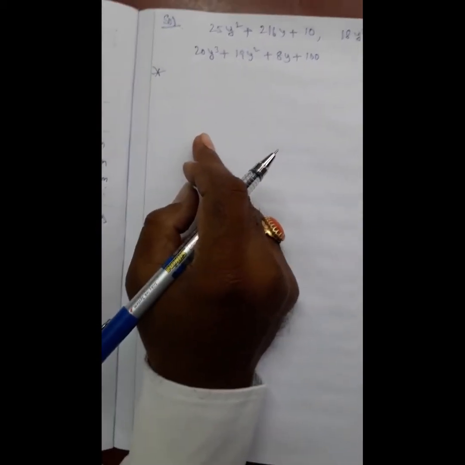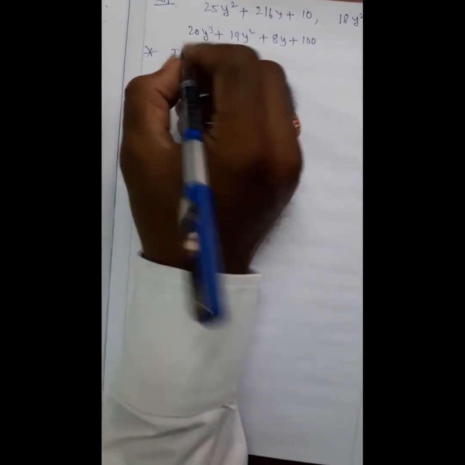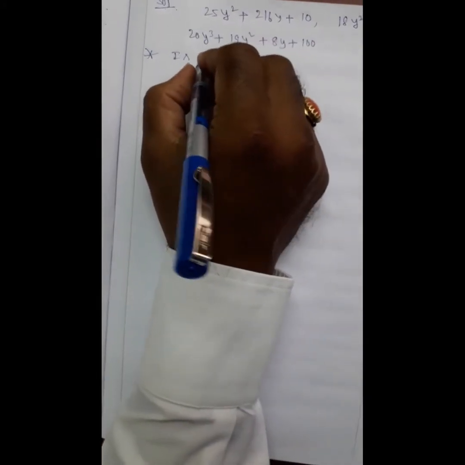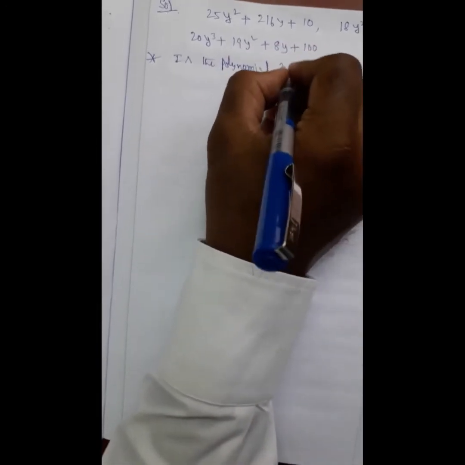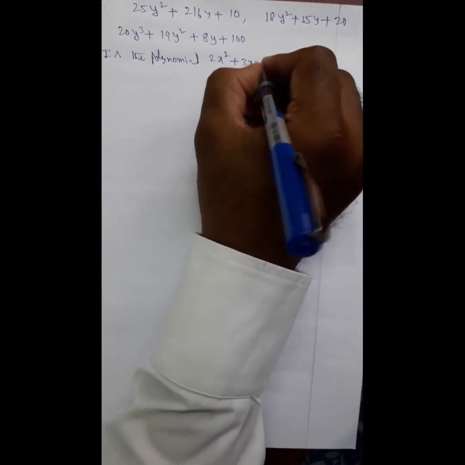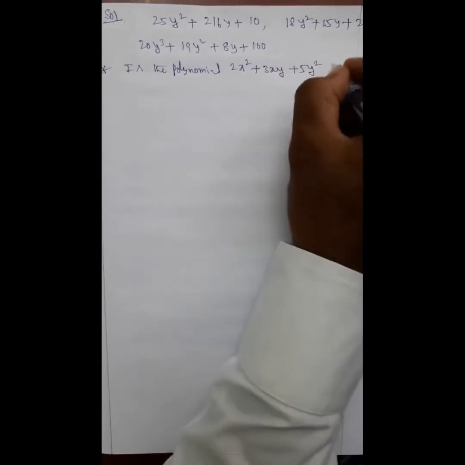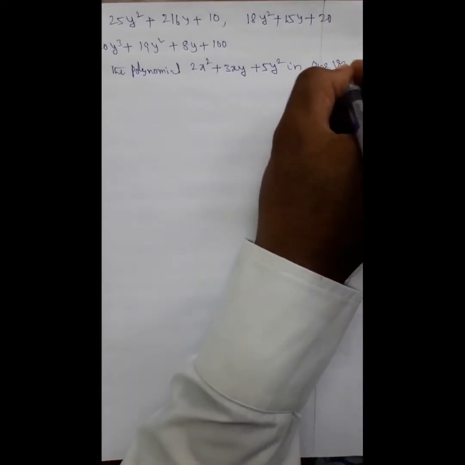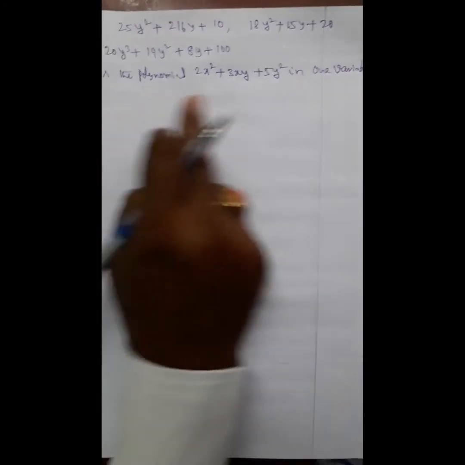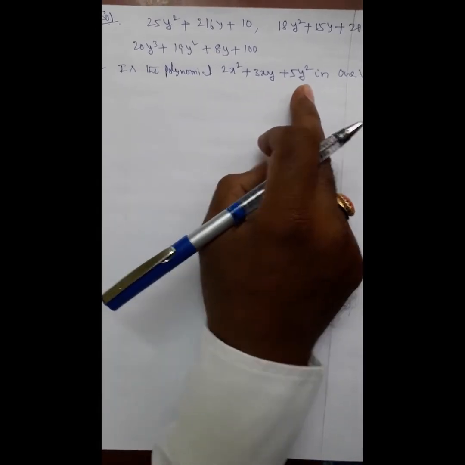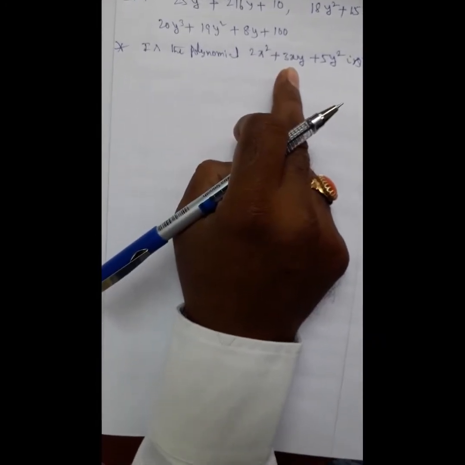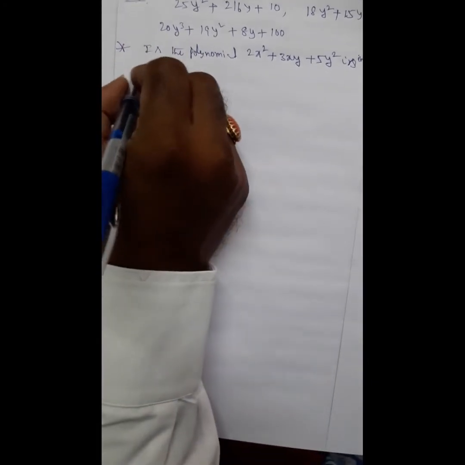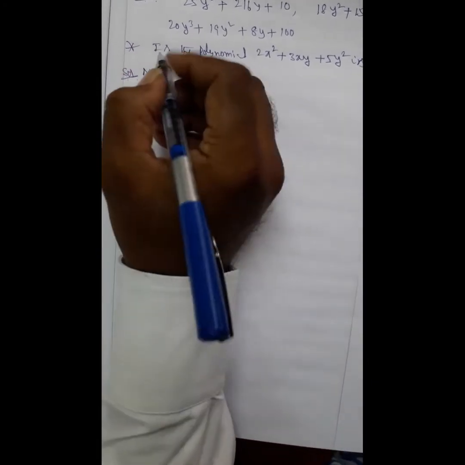Now, one more problem. Is the polynomial 2x square plus 3xy plus 5y square in one variable? Here x is one variable and y is another variable. So no. The solution is no. The answer is no.